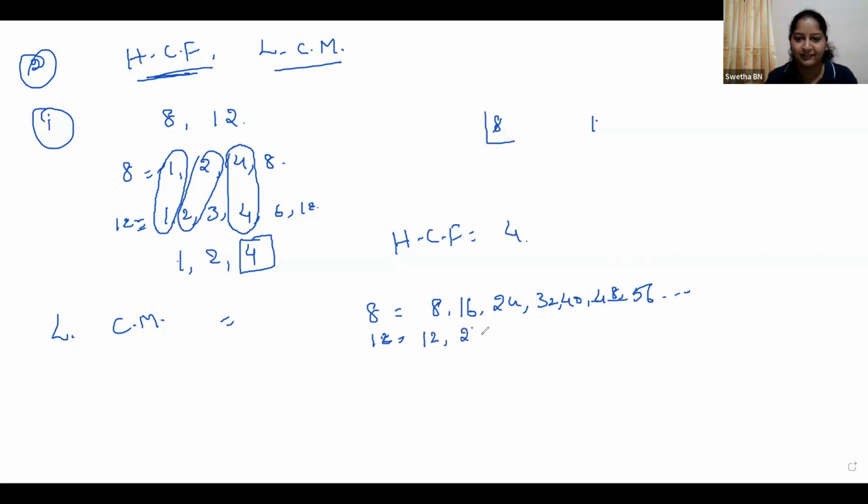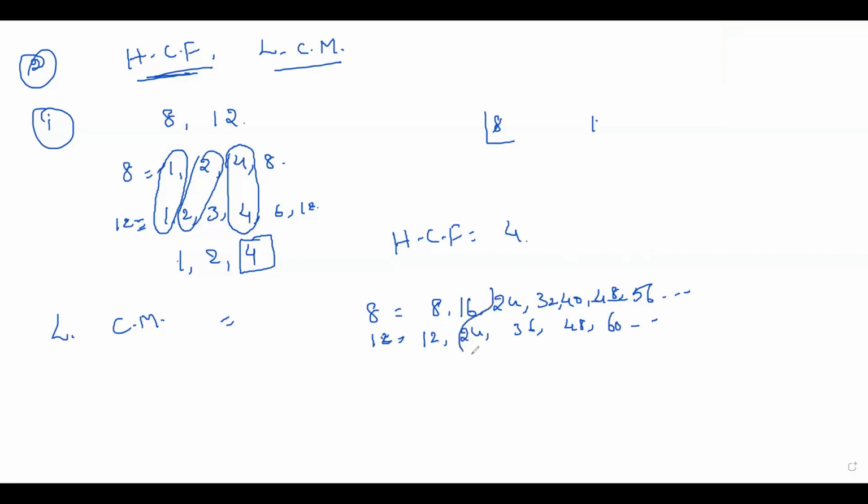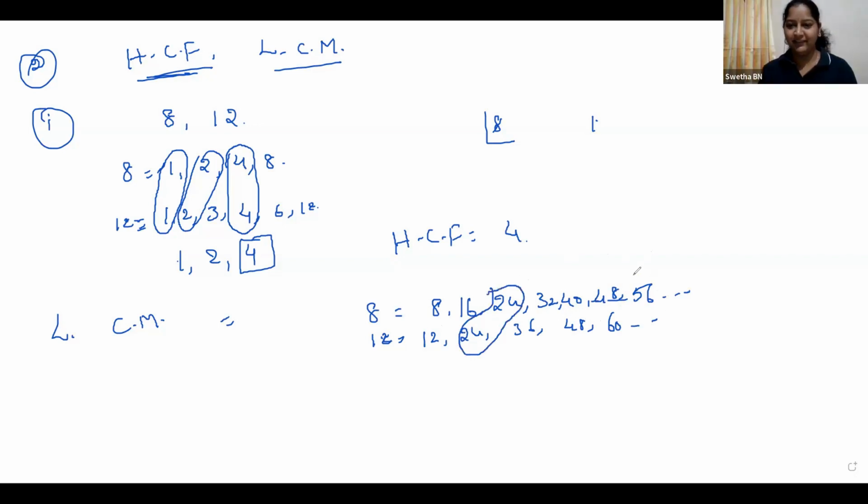12, and so on. Okay, so here also mark the common multiples. Which are the common multiples here? Ma'am, 24 and 48. Yes, 24 is common and 48.